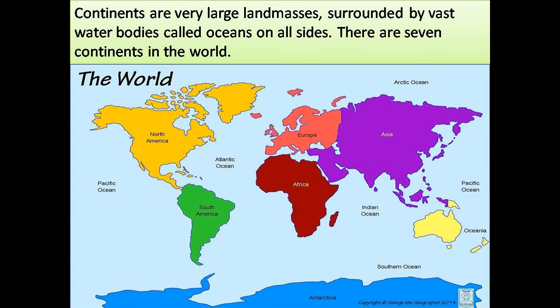Millions of years ago, there was only one landmass called Pangaea on the surface of the earth, which slowly broke up into several parts that now form the continents. What is meant by the continents? Let us talk about this. Continents are very large landmasses that are surrounded by vast water bodies called oceans on all sides. They are primary divisions of land. There are 7 continents in the world.